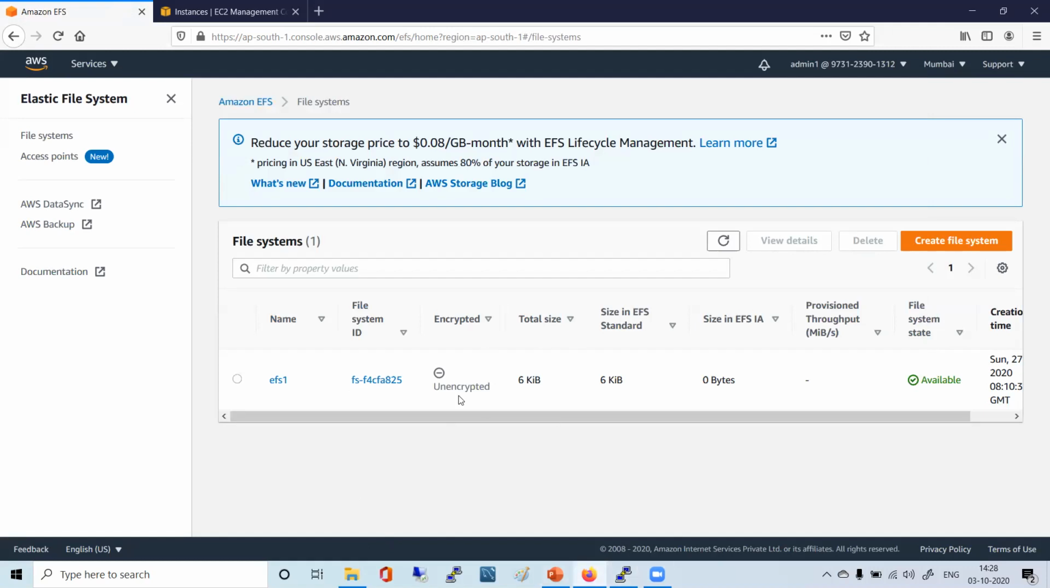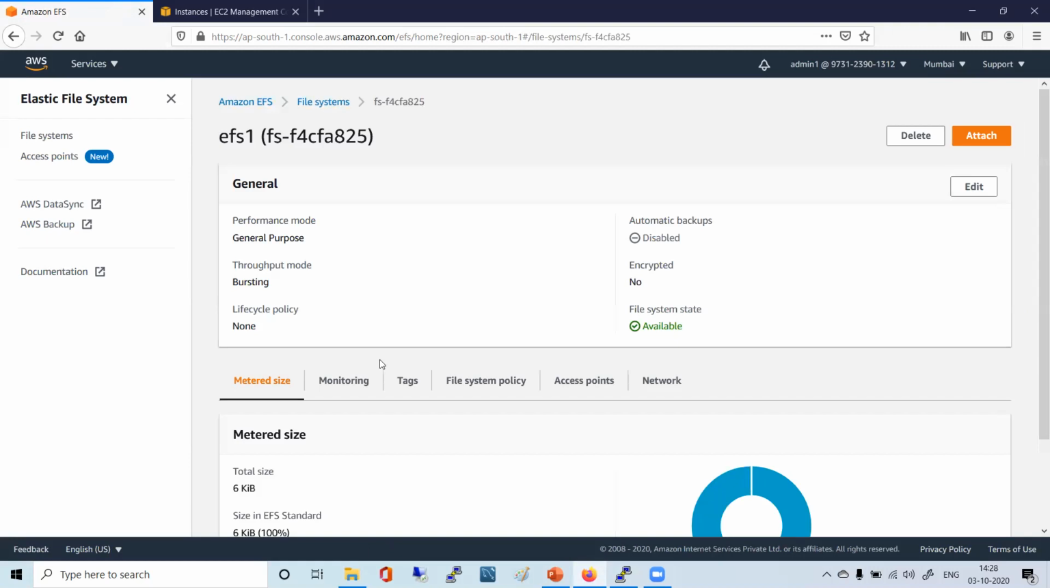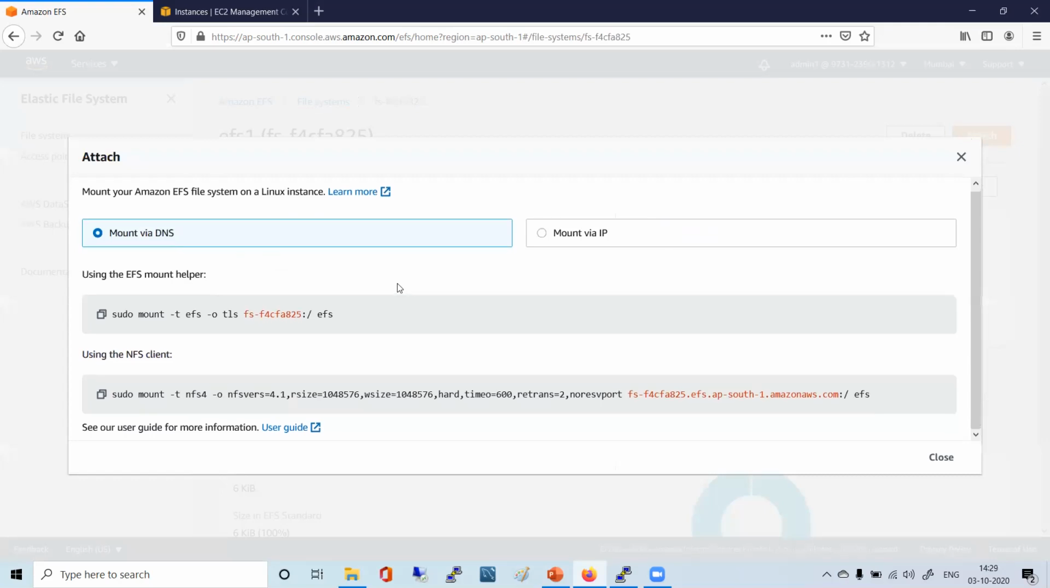So we did it while installing the operating system. If you do it later, how can you attach? You have the option to attach. You just click here on attach, and it will say mount via DNS. You have the command using the NFS client, mount -t nfs4 -o nfsvers=4.1, like this. This is the command, right? You just see here FS F4 CFA 825, this EFS, and here it is written simply EFS.